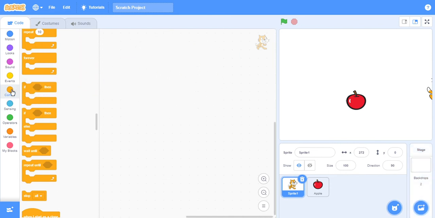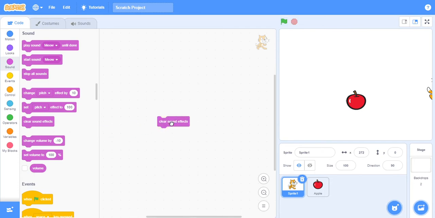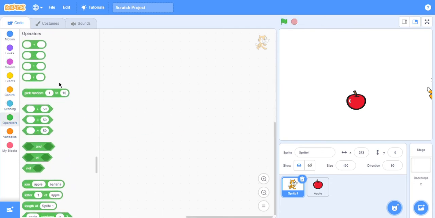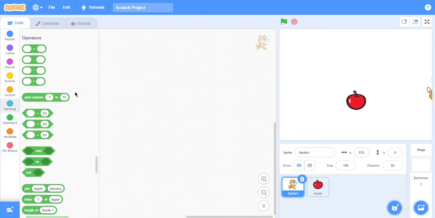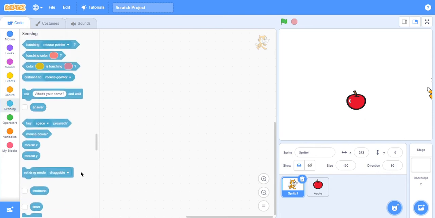Next we've got sound, clear sound effects, which there is none. Then we got operators. Pick random. You can make it do tic-tac-toe though. And sensing. It's my favorite part.